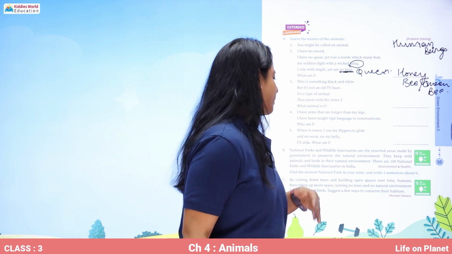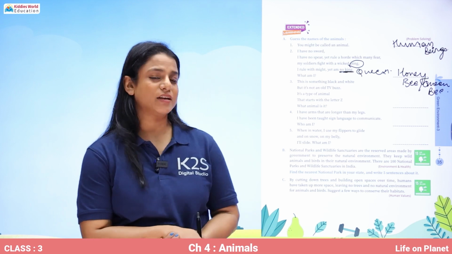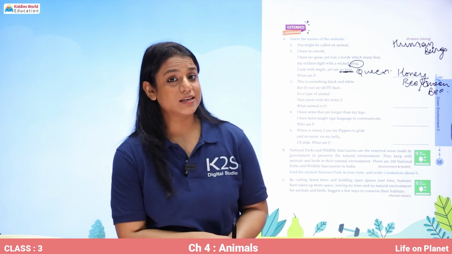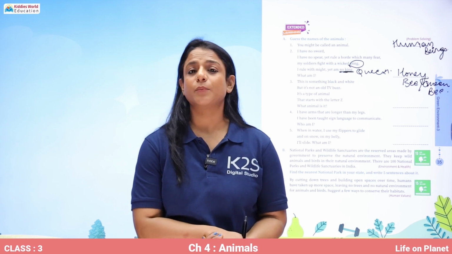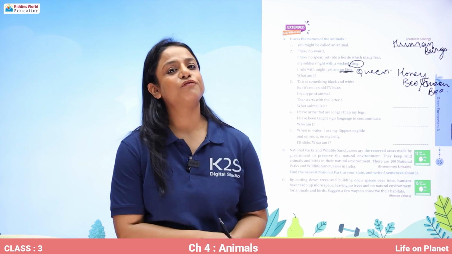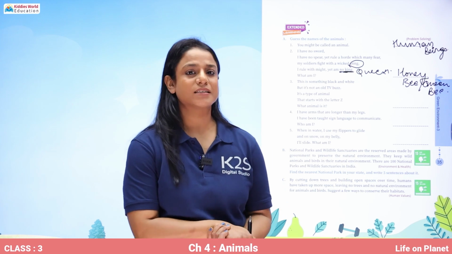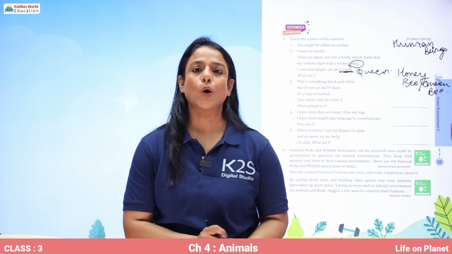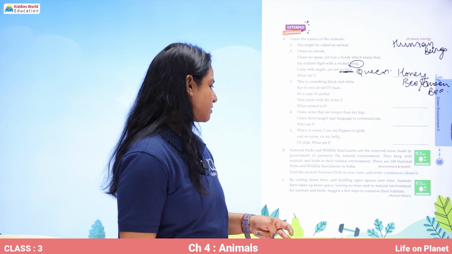Now, there are so many national parks and wildlife sanctuaries reserved by the government where the natural habitat of the animals is being preserved. Try to find out the names of such wildlife sanctuaries and national parks and talk about them in your class. All right.